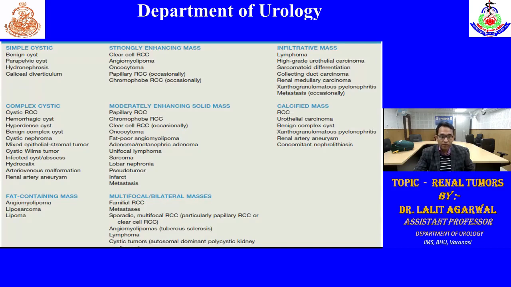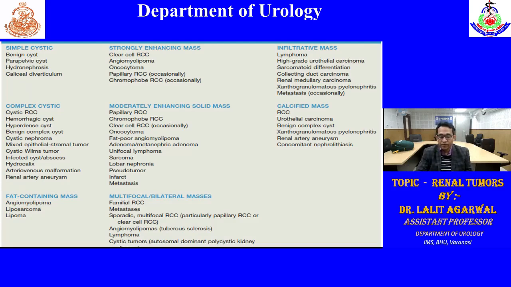Sarcomas and lymphomas are also moderately enhancing. We can also classify by multifocal or bilateral masses. These are most commonly metastatic or familial, but sometimes sporadic tumors are also multifocal and bilateral. In tuberous sclerosis, AML is also bilateral and multifocal most of the time.